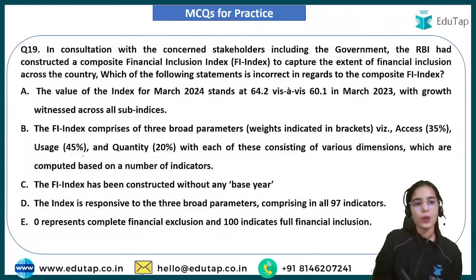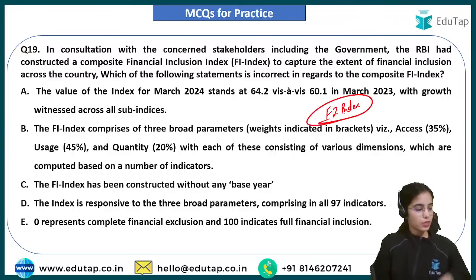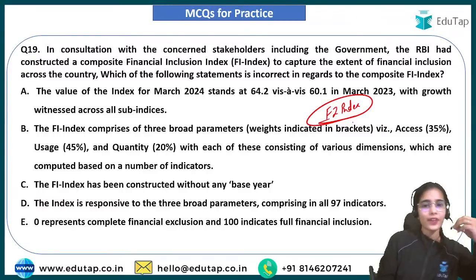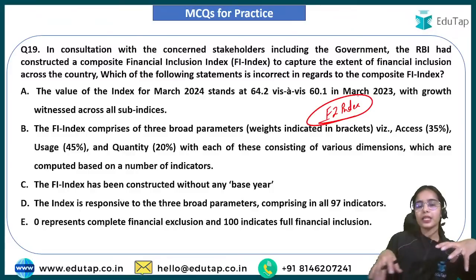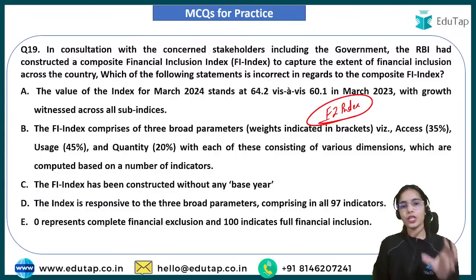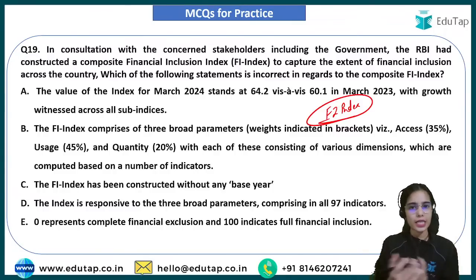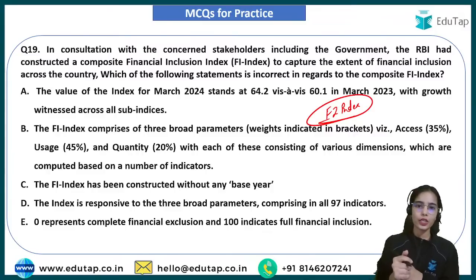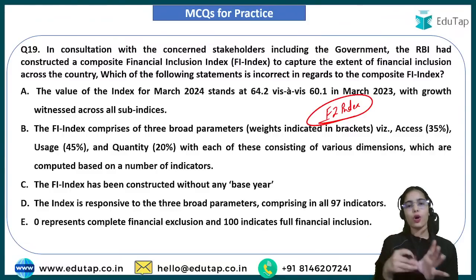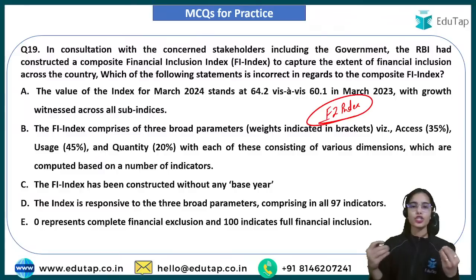That is the idea. Now coming to the next question, that is regarding your financial inclusion index. Try to answer this question. So the financial inclusion index is provided by the Reserve Bank of India in consultation with other stakeholders also, because we want to see financial inclusion in terms of banking, insurance, pension, and post office services that you are taking. So we want to see financial inclusion from all the parameters. Financial inclusion has increased in our country.